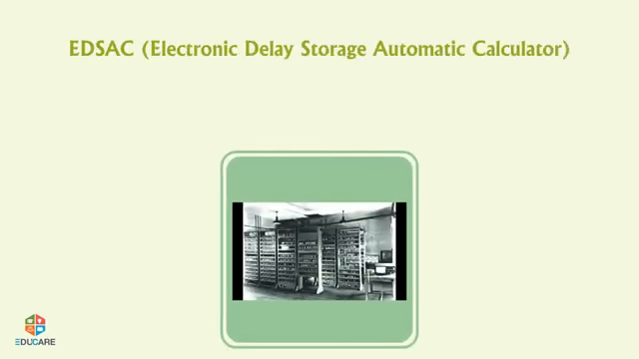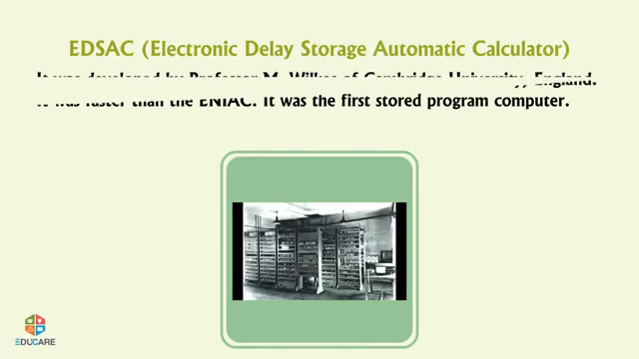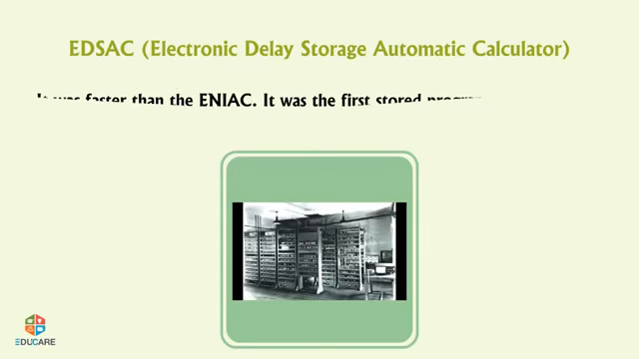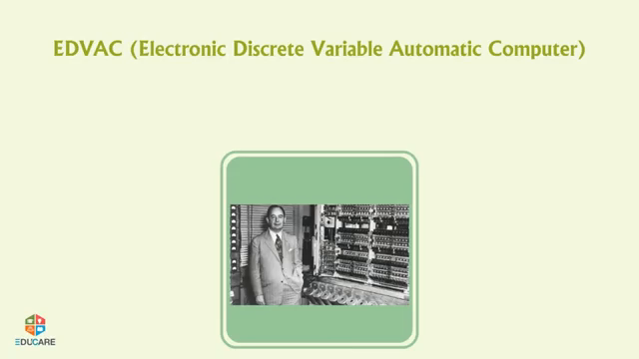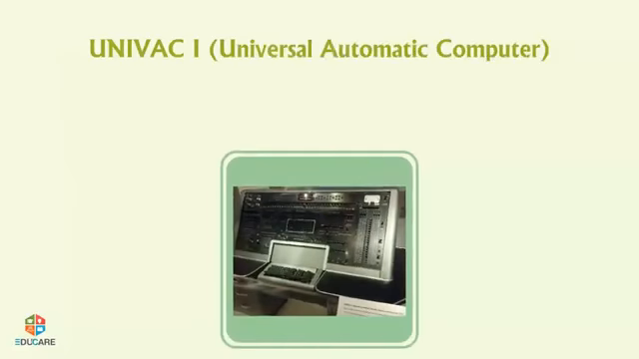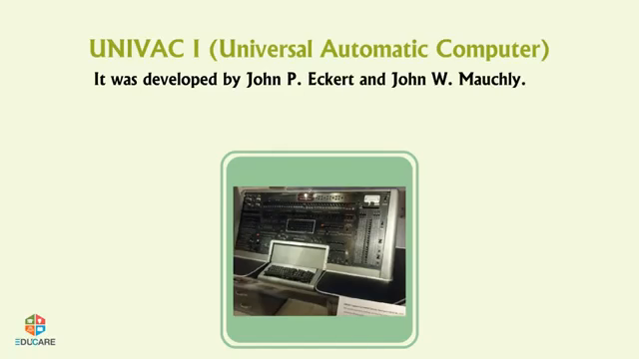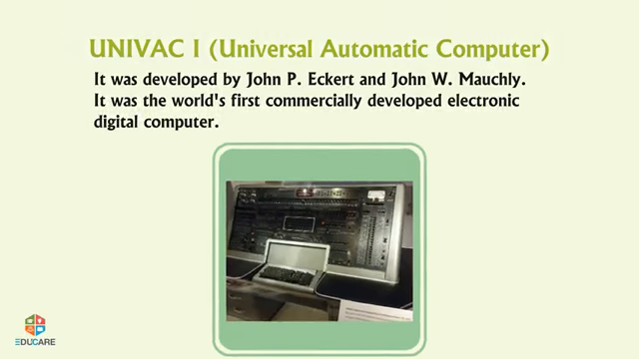EDSAC, Electronic Delay Storage Automatic Calculator. It was developed by Professor M. Wilkes of Cambridge University, England. It was faster than the ENIAC. It was the first stored program computer. EDVAC, Electronic Discrete Variable Automatic Computer. It was developed by John P. Eckert and John W. Mauchly. It was used to store programs and data also. UNIVAC 1, Universal Automatic Computer. It was developed by John P. Eckert and John W. Mauchly. It was the world's first commercially developed electronic digital computer.